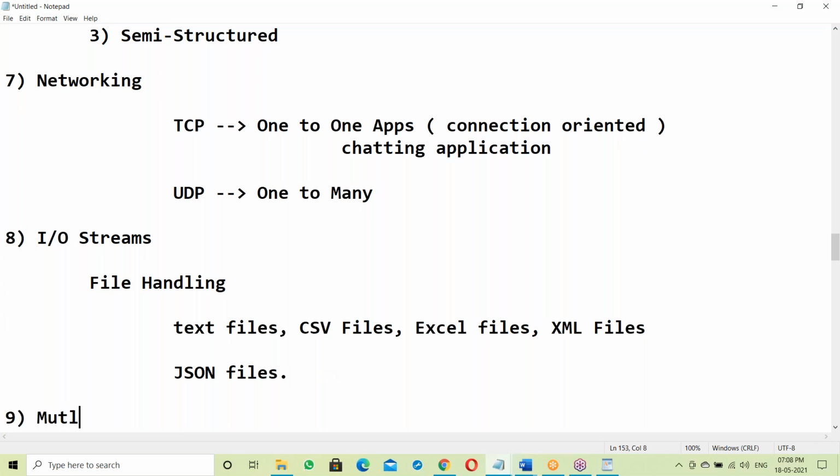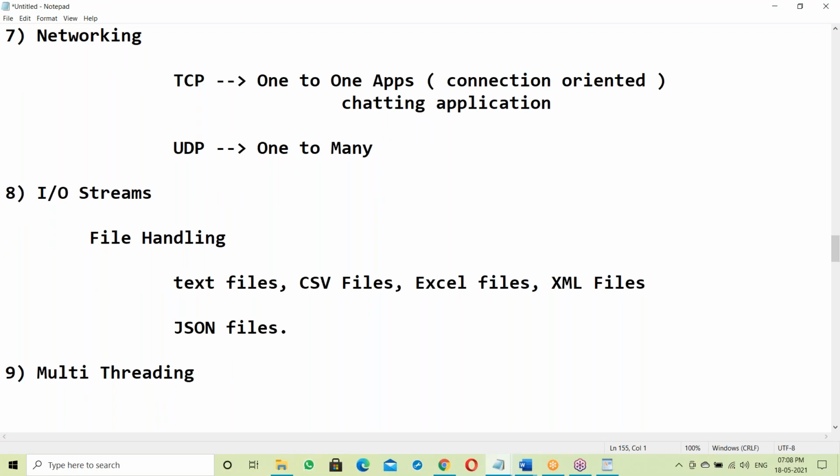Next is multi-threading. An application is divided into multiple parts, running parallelly. That's the multi-threading concept. One application divided into multiple parts is nothing but multitasking, multiple tasks performing parallelly. If multiple things are running in parallel, that gives more performance, right? Multi-threading is one strategy to improve application performance.